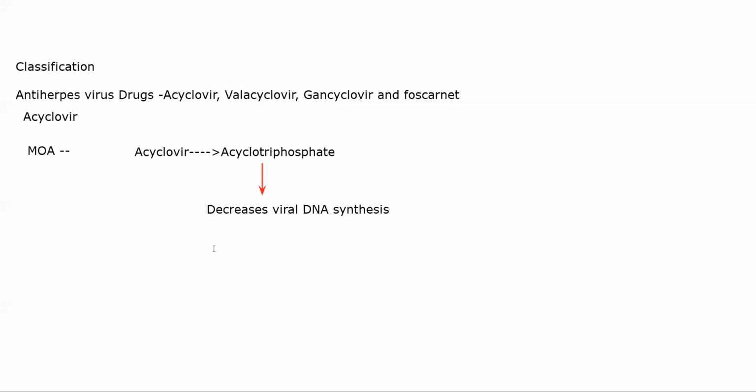If a virus wants to make new virions, if it wants to replicate, it has to make several copies of its own DNA. In that sense, acyclovir will inhibit both of that. It will inhibit DNA polymerase by which DNA cannot divide, and it will decrease DNA synthesis. So in this case, decreasing new DNA synthesis. As such, the result will be that DNA lengthening will not occur and DNA chain termination will occur. The chain of DNA will stop, giving you the antiviral effect.